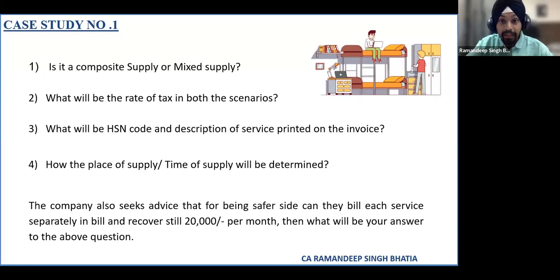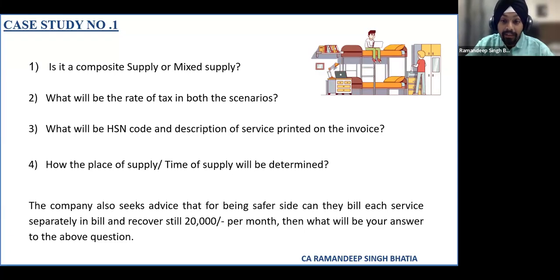So if anybody would like to say something on this, what according to you is this? Is it a composite supply or is it a mixed supply, given the fact that food facilities are provided, gym facilities are provided, play equipment areas are provided, and other facilities of recreation and sports facility?